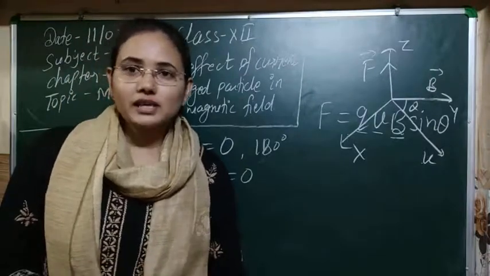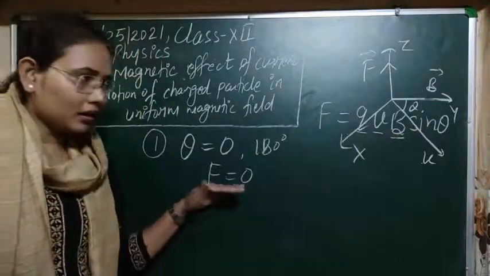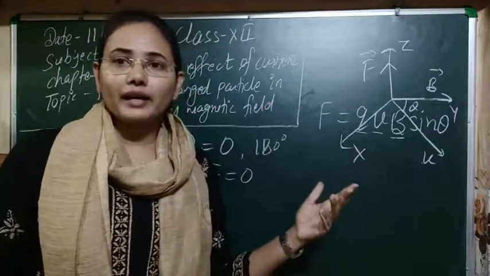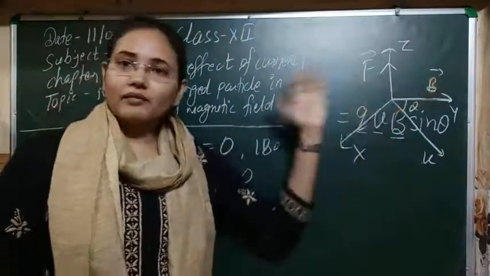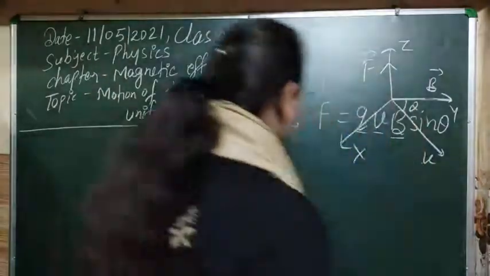So this is our first case for theta here. For this case, the particle will do linear motion, the motion it is already doing, along the magnetic field or anti-parallel to the magnetic field. Second case, let's see here.